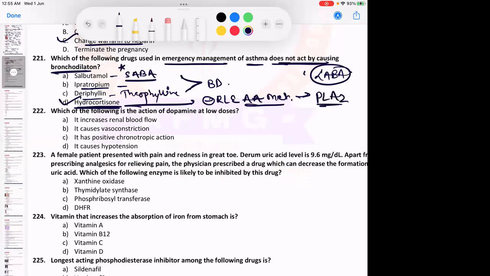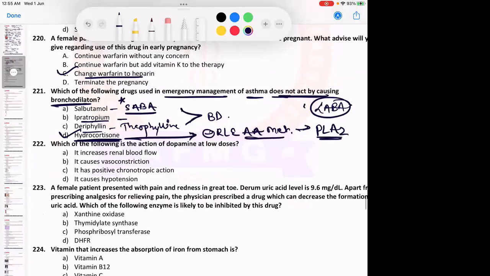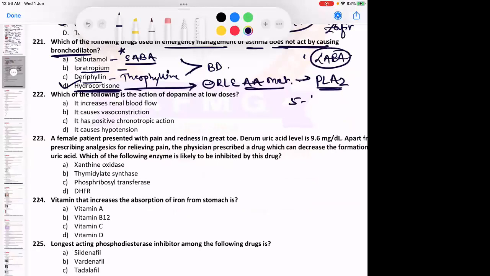Remember, phospholipase A2 is the rate limiting enzyme for arachidonic acid metabolism inhibited by steroids, and that is what hydrocortisone is. So it will not lead to formation of leukotrienes. Otherwise, we can also give leukotriene antagonists, and these are drugs known as montelukast or zafirlukast. An important question: a 5-lipoxygenase inhibitor used in asthma.